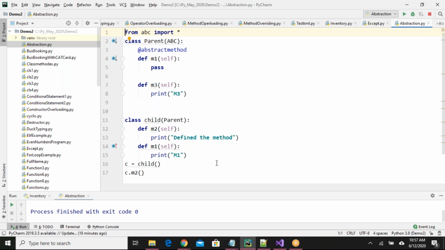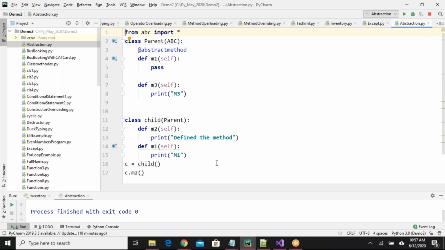Okay, abstract method means we declare the method, but we do not define the body of the method. If you see M1 method, M1 is an abstract method. We have declared the method, its name is M1, but we did not provide any definition to it. We simply mentioned pass. And of course, most important thing, if you want to make M1 an abstract method, you have to decorate it with @abstractmethod. Okay, so line number 3, 4, 5 is an example for abstract method.